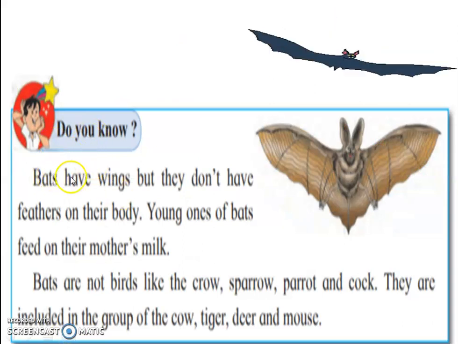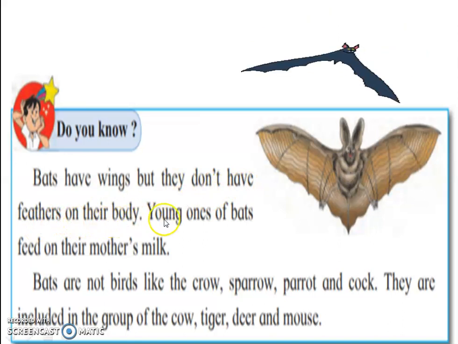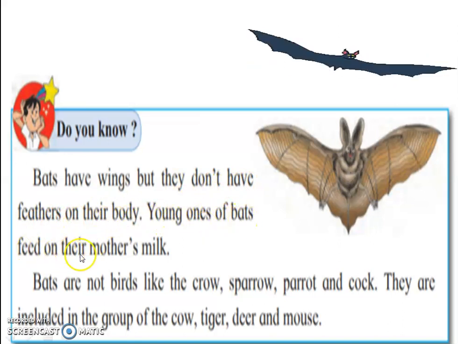Do you know bats have wings, but they don't have feathers on their body? Young ones of bats feed on their mother's milk. Bats are not birds like the crow, sparrow, parrot, and cock. They are included in the group of cow, tiger, deer, and mouse.